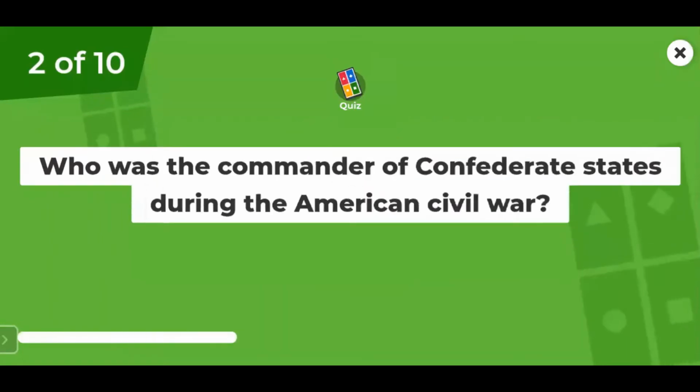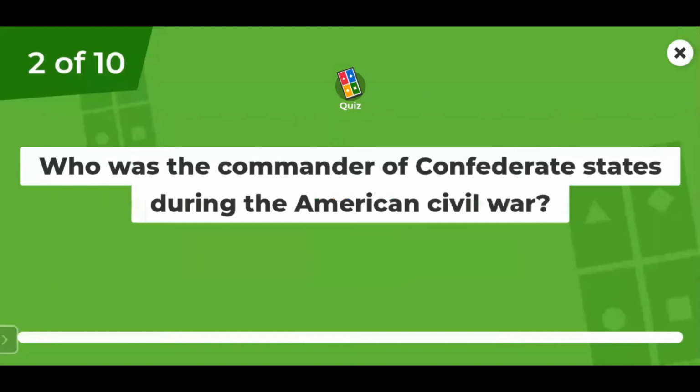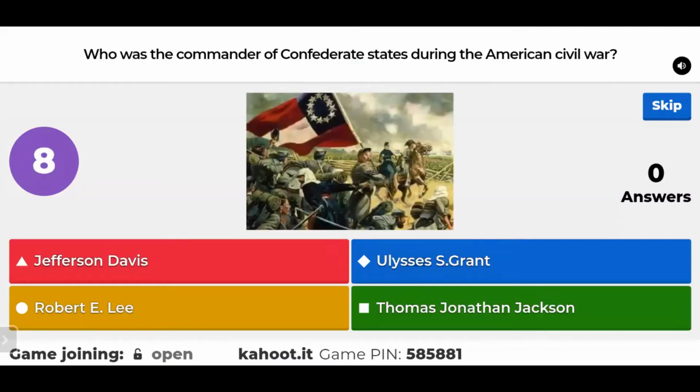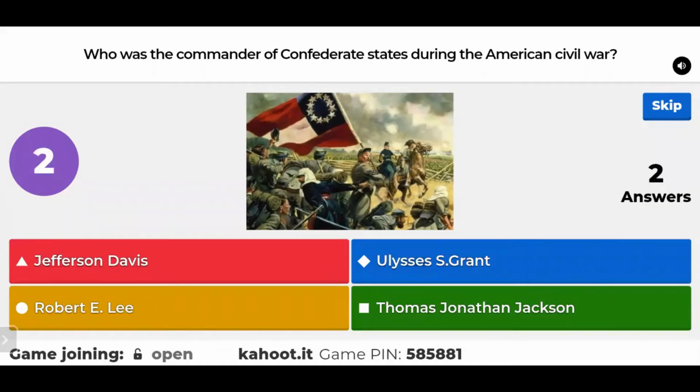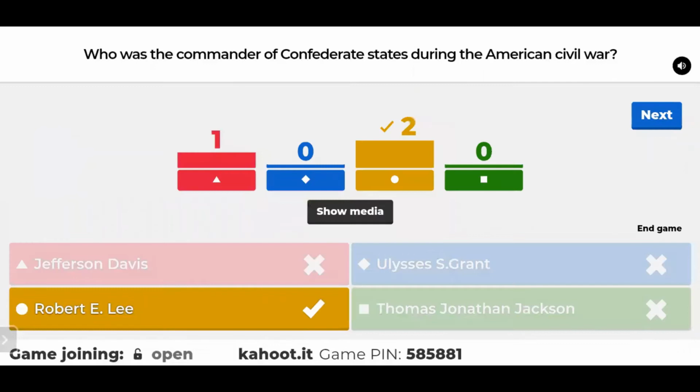The second question: who was the commander of the Confederate States during the American Civil War? Jefferson Davis, Ulysses S. Grant, Robert E. Lee, or Thomas Jonathan Jackson? Yes, obviously the correct answer is Robert E. Lee. He was the commander of the Confederate States. Jefferson Davis was the president of the Confederate States.